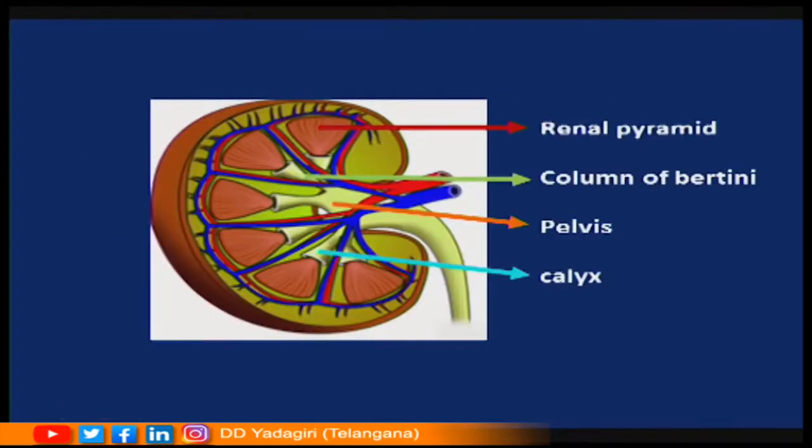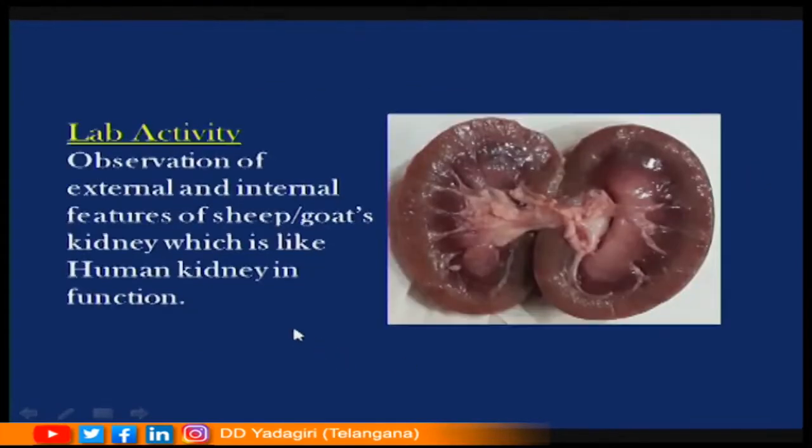Students, this is another picture which also shows the same components which I have told just now. This is the renal pyramid, and this part is called the columns of Bertin. They are also called renal columns, minor calyces, major calyces, and this is called the pelvis, which comes out as the ureter through the hilum. Now, there is an activity in our textbook regarding the dissection of a goat's or sheep's kidney. The kidney of a goat is very similar to the kidney of human beings in functioning.